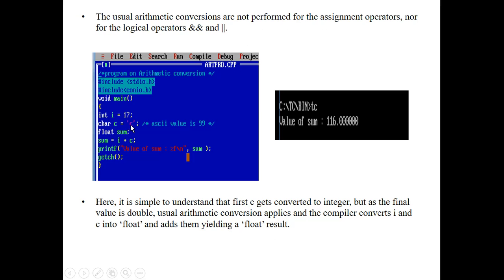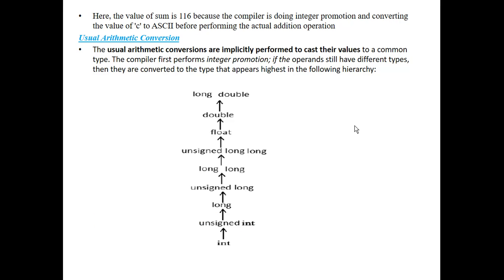So first it converts the value of c to its ASCII value, then adds 17 to it and converts those values to double. And the sum is of float type. That's why it converts that double type to float type and simply prints that sum to the output screen. That's why I get the value of the sum as 116.00. So this is a small program on how the compiler performs usual arithmetic conversions.